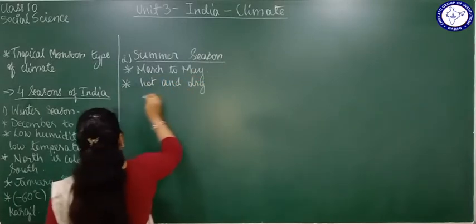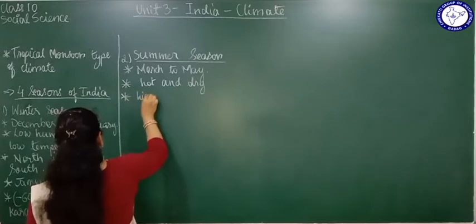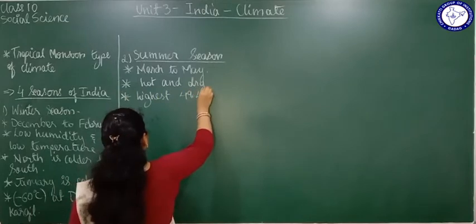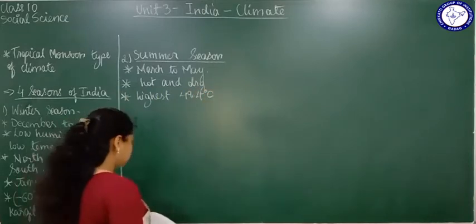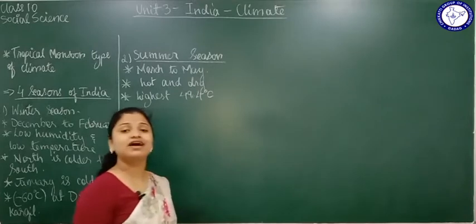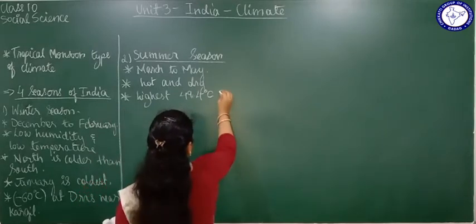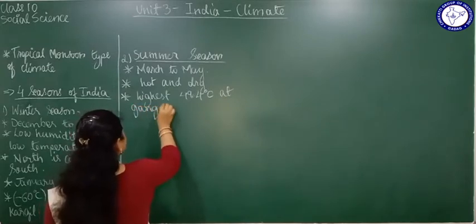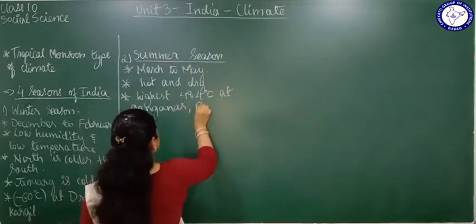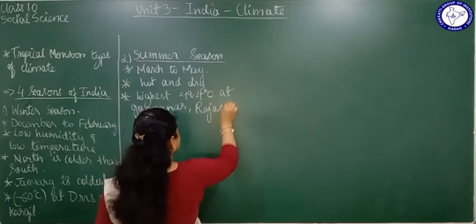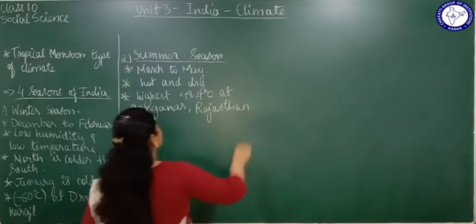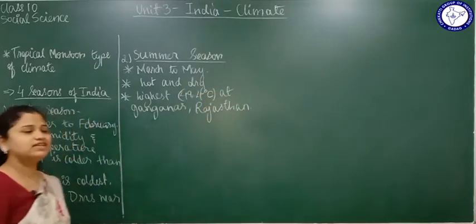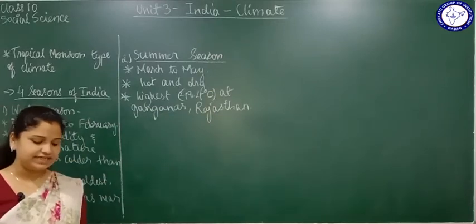Apart from that, highest recorded temperature is how much? 49.4 degrees Celsius. Where was this temperature recorded? It was recorded in Ganganagar in Rajasthan. Here you see the highest temperature was recorded, which is 49.4 degrees Celsius. That is very, very high temperature.